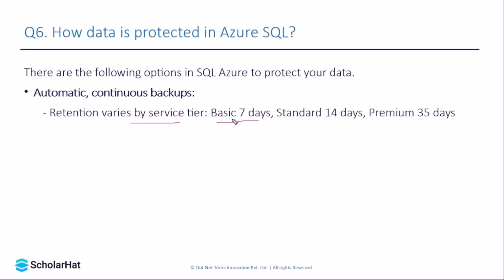The basic one gives us 7 days of backup, the standard one gives us 14 days of backup, and the premier one gives us 35 days of backup. Again, it totally depends upon the service tier that you have chosen, and obviously depending upon the service tier, you have to pay for that as well. It also performs a daily backup that is also copied to a remote server.